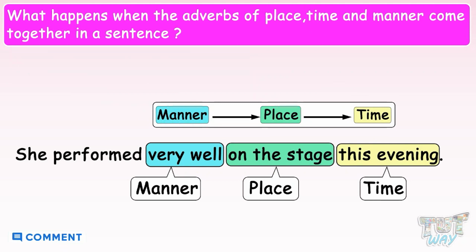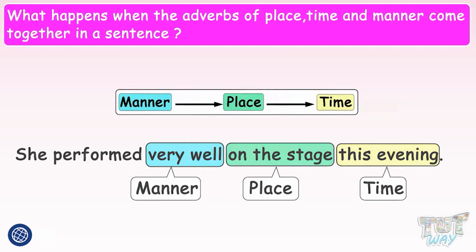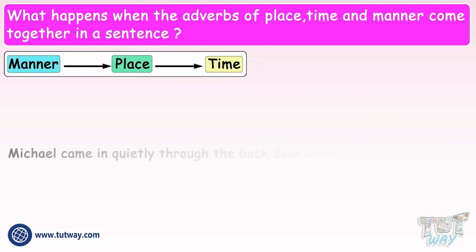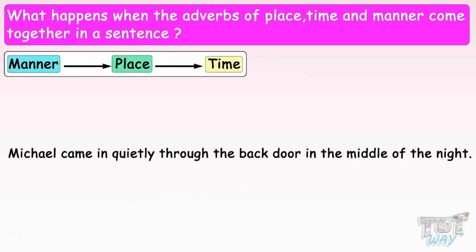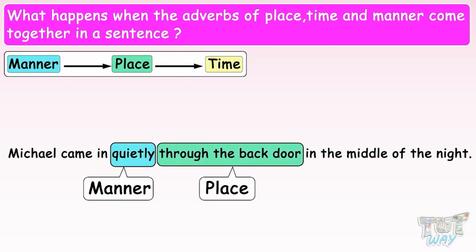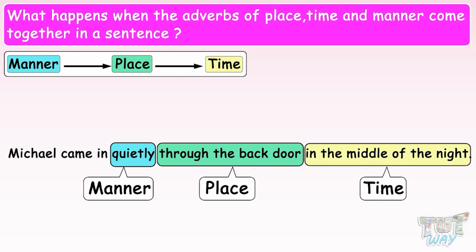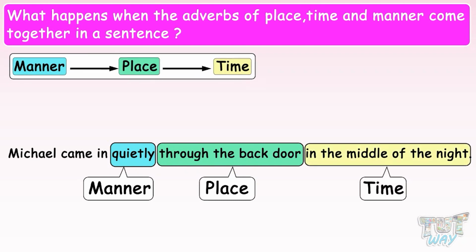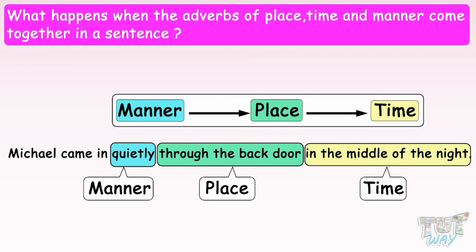Here we have another example. Michael came in quietly through the back door in the middle of the night. We have three types of adverbs in this sentence: adverb of manner, adverb of place, adverb of time, and they have followed the sequence manner, place, and time.